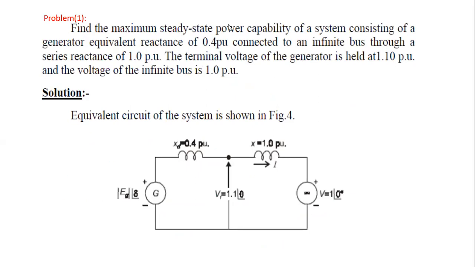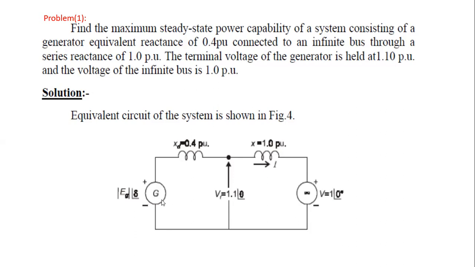Find the maximum steady state power capability of a system consisting of a generator with equivalent reactance of 0.4 per unit connected to an infinite bus.